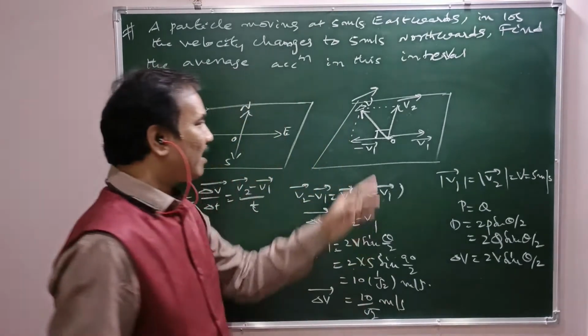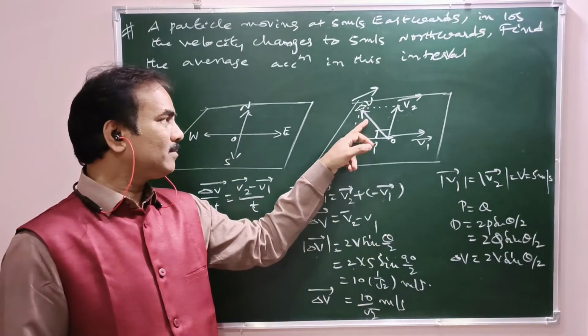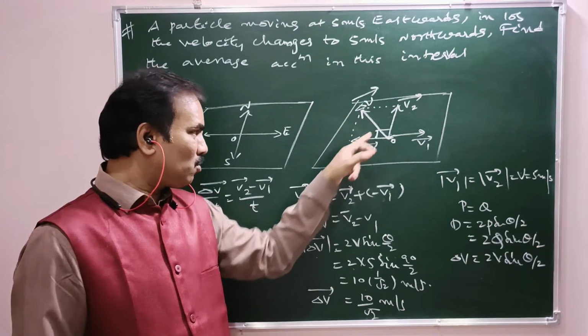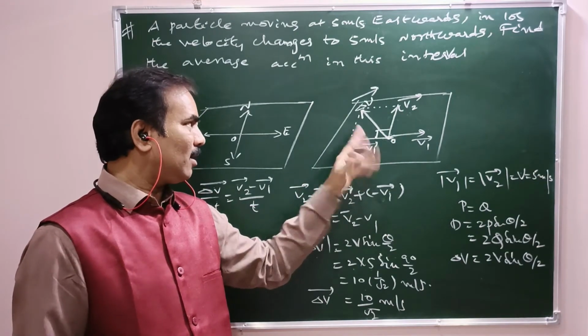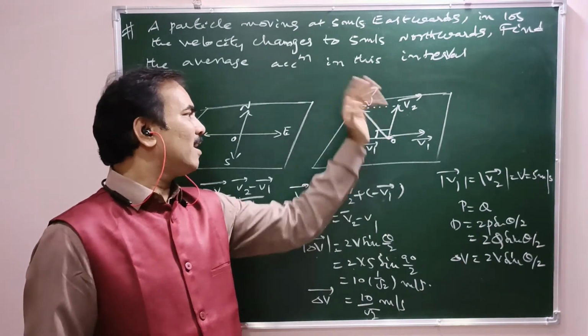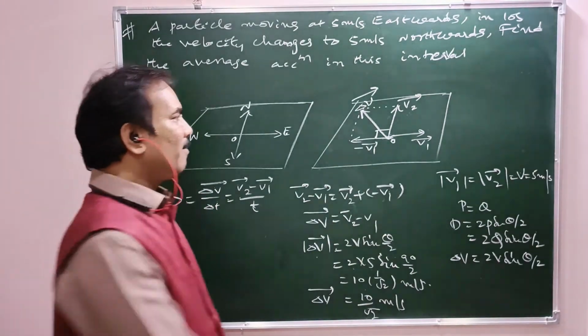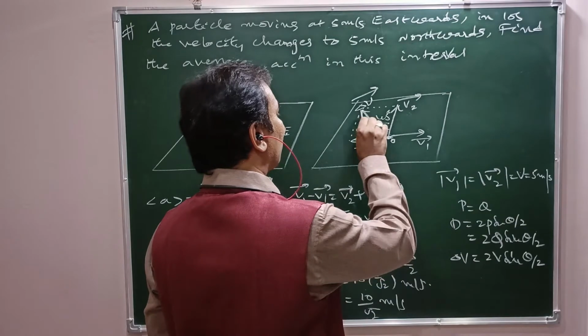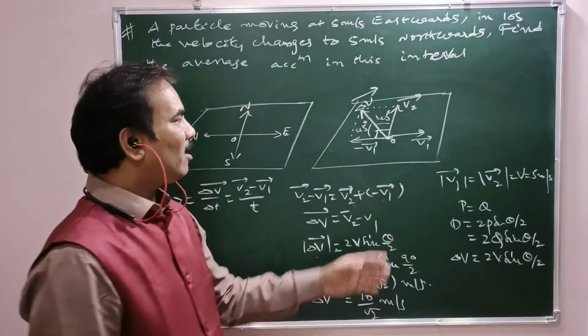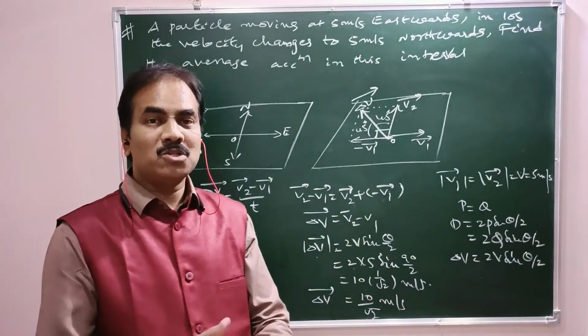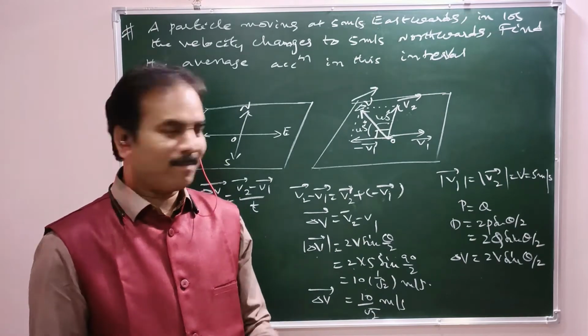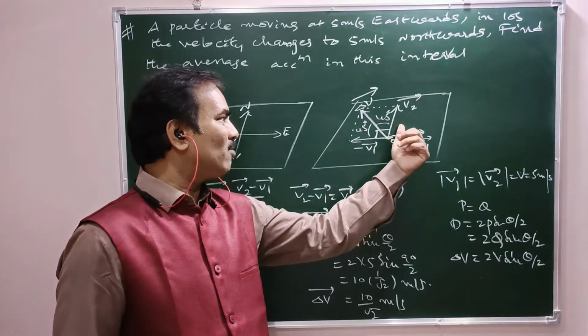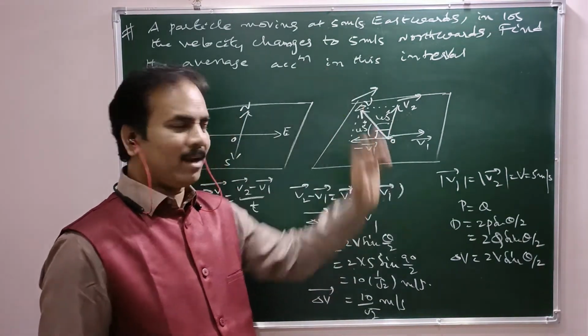In vector notation, assign the direction of delta V bar here. As these two are of the same magnitude, the resultant bisects the angle, 45 degrees here and 45 degrees here. Why? Because the resultant is always closer to the vector whose magnitude is more, but here both are of the same magnitude, so the resultant definitely bisects.